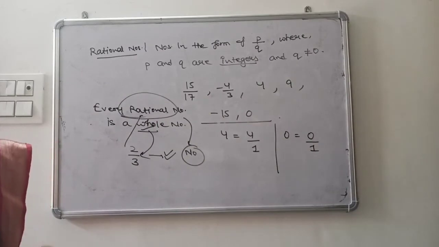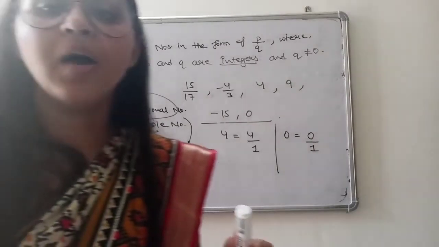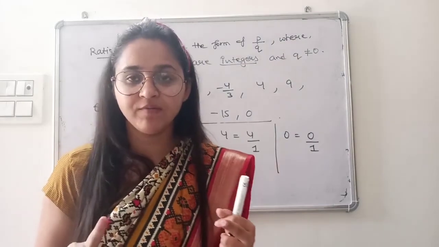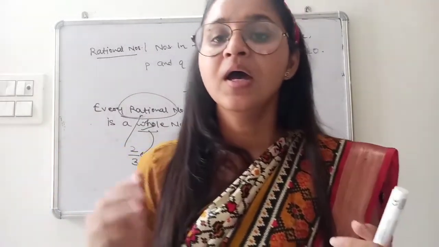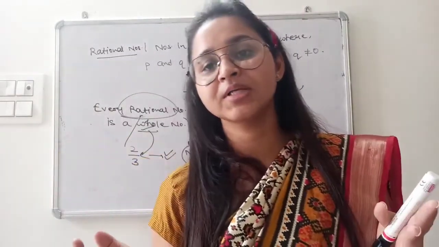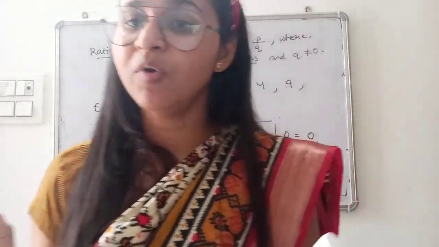So this was just a brief explanation about exercise 1.1, in which we have to cover questions such as whether a rational number is a whole number or an integer, and all the types of questions.